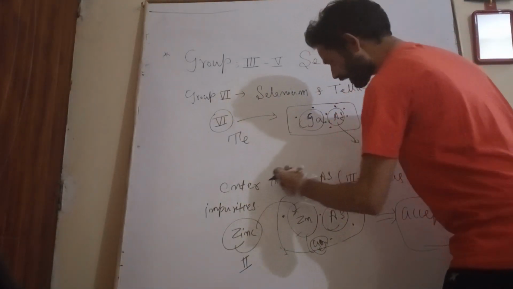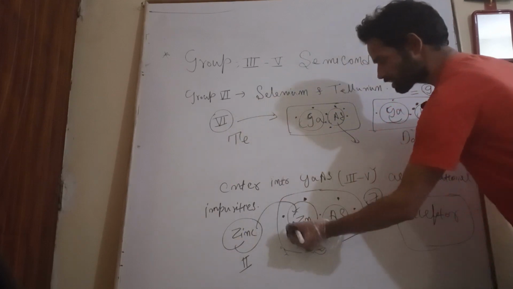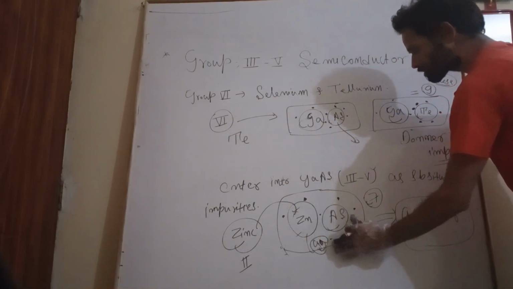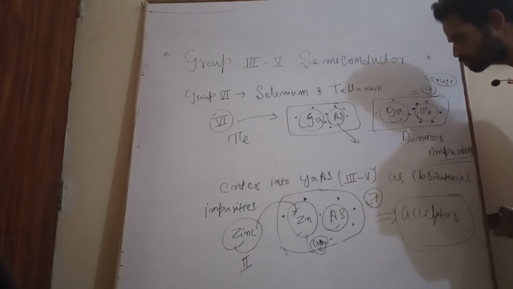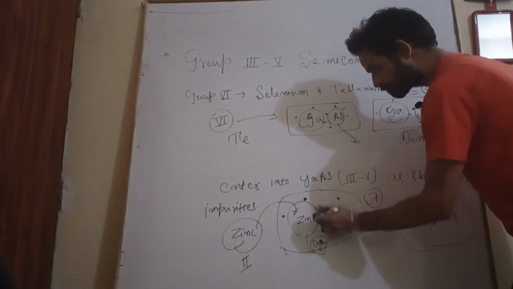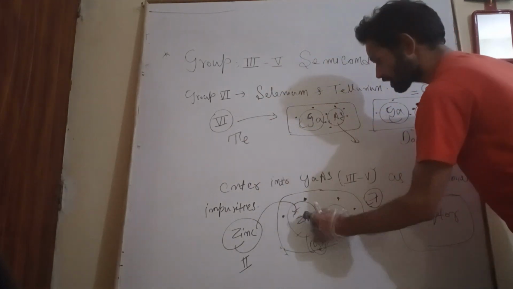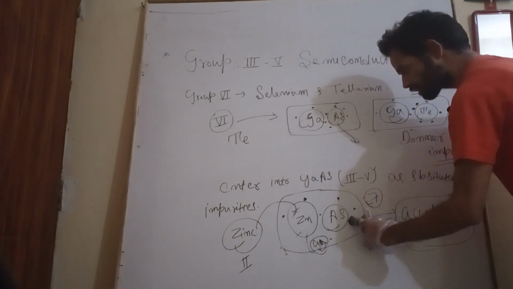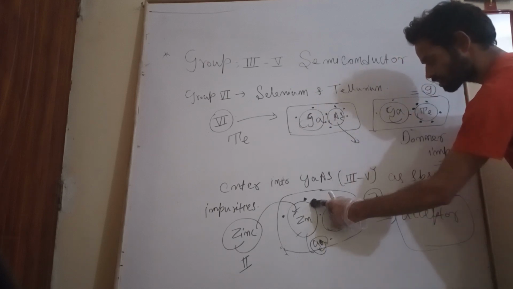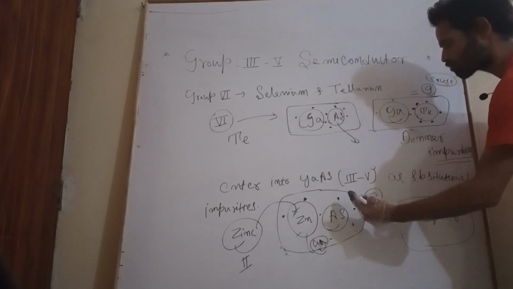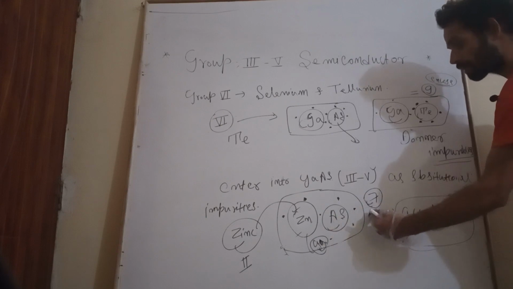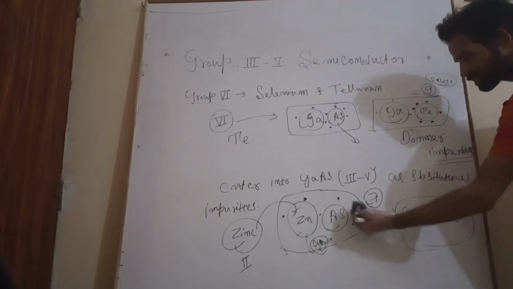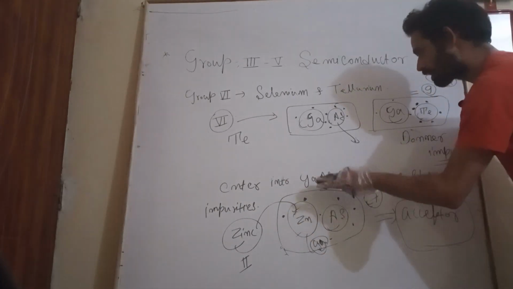Similarly, if a group second element such as zinc enters into the gallium arsenide compound semiconductor as a substitutional impurity and replaces the group third element, gallium, then there is a deficiency of 1 electron to become stable, so it will act as an acceptor, because it needs 1 more electron to become stable.